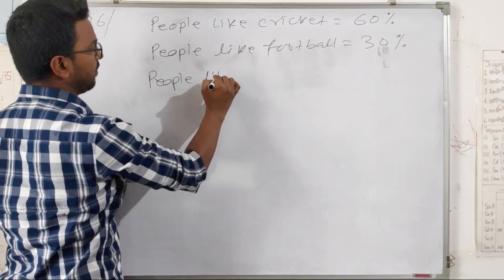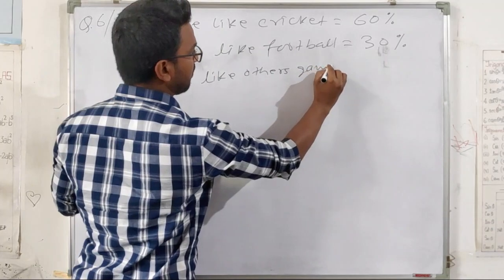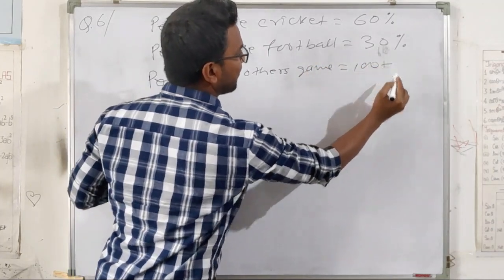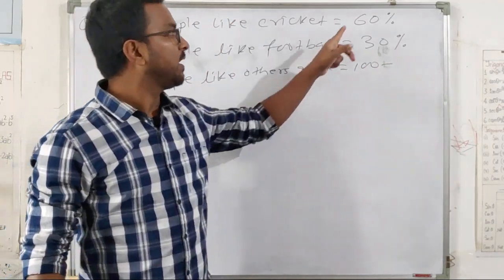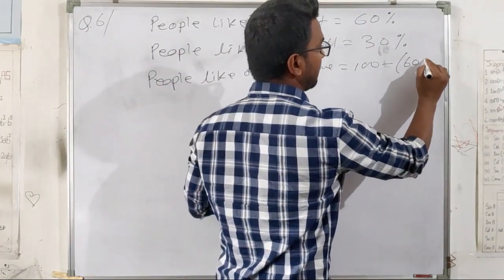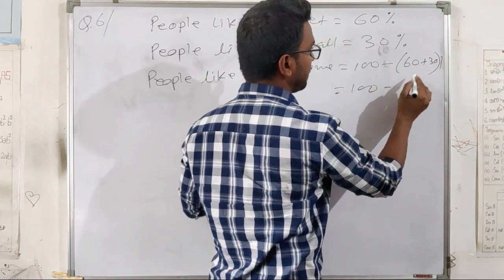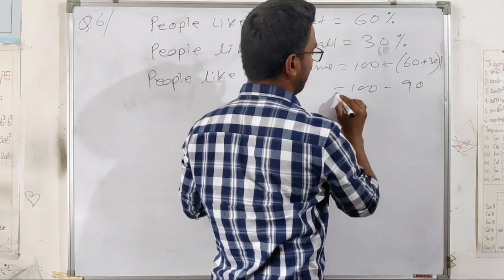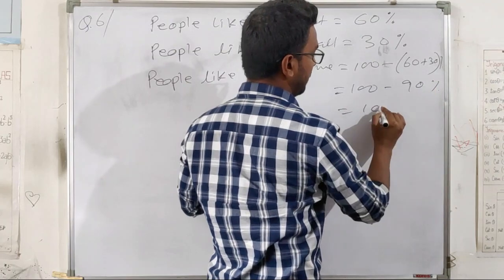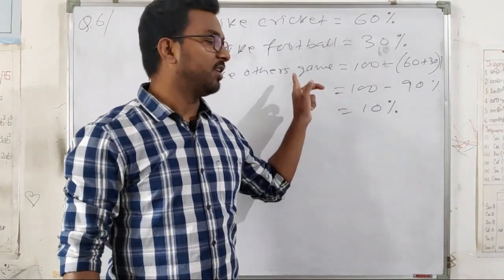People who like other games equals 100 minus 60 plus 30%. So 100 minus this 90 will be 10%. So 10% of people like other games.